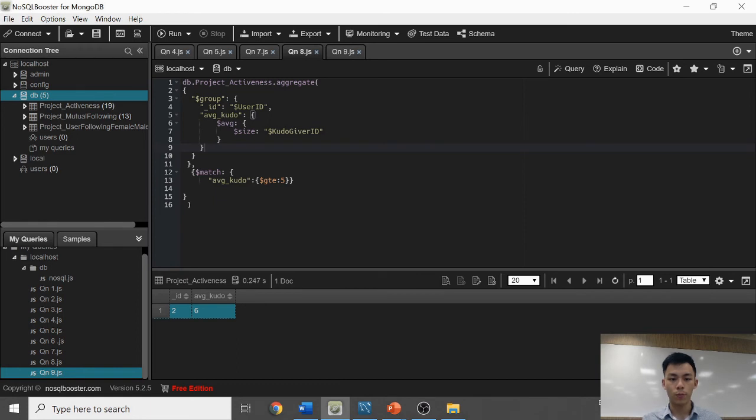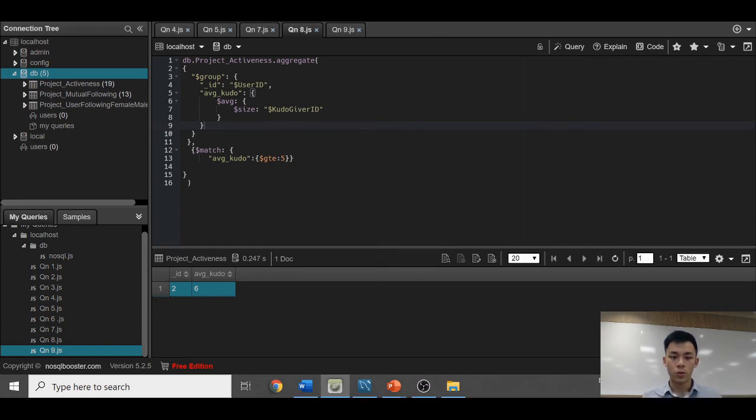So basically we'll be finding the size of the array, after that taking an average over the activities to get you the average kudo. And after which we'll be using this derived field of average kudo by matching it to ensure that it's greater than or equal to 5. And by running the whole function, we find that user ID 2 has an average kudo of more than 6. So that is the end of question 8.